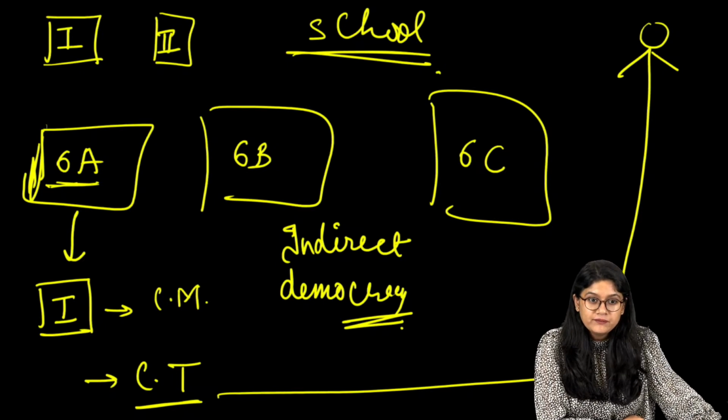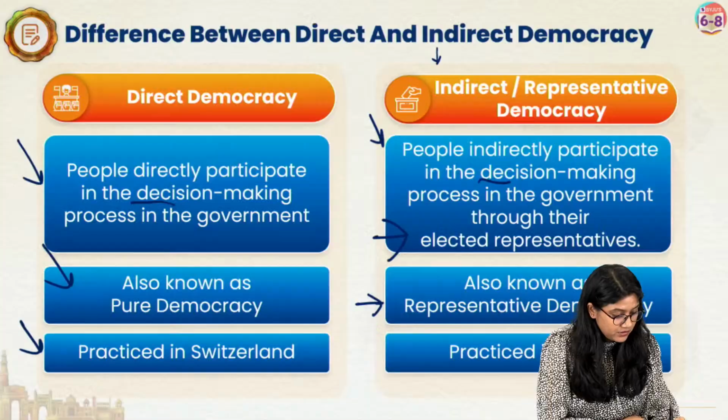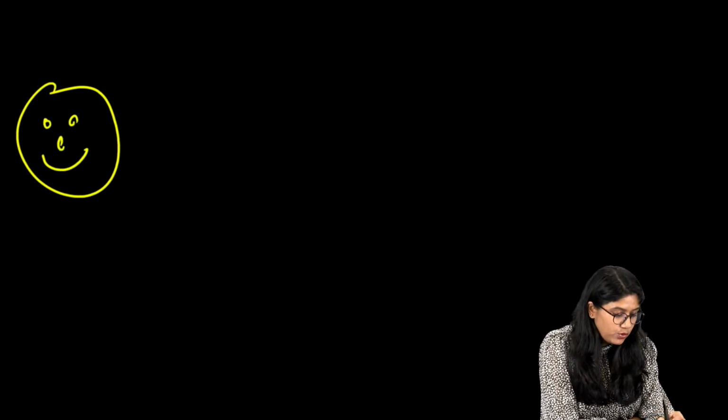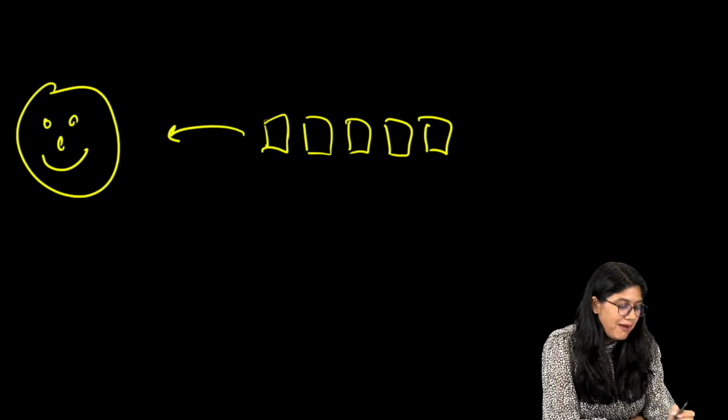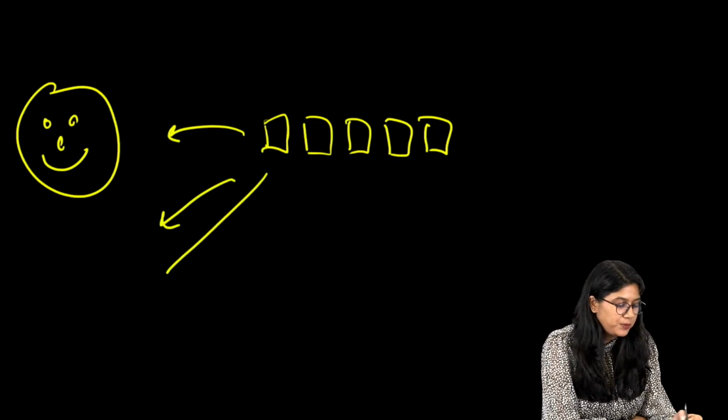Now, in a very extreme case, let's suppose your principal ma'am is here, and all of you are standing in a line and going and voting. Ma'am, I want to go to place 1. Oh, I want to go to place 2. I want to go to place 1.